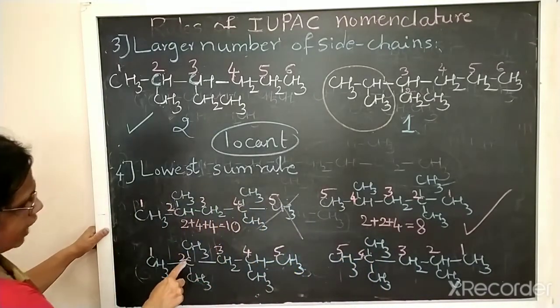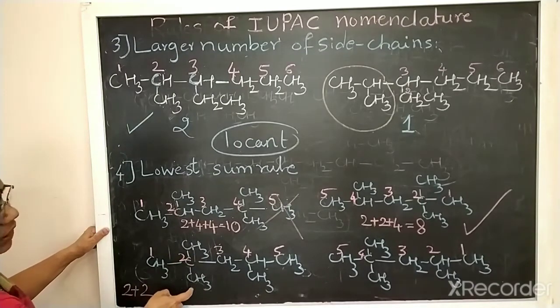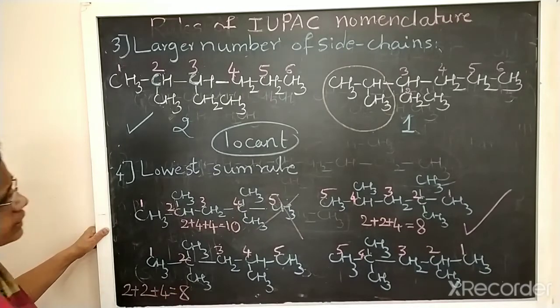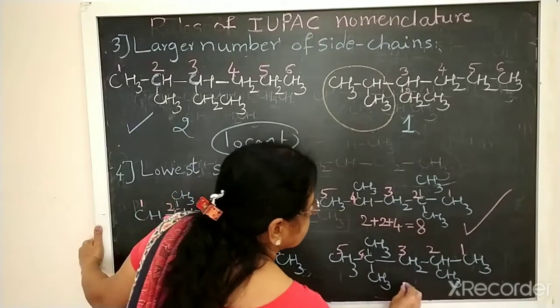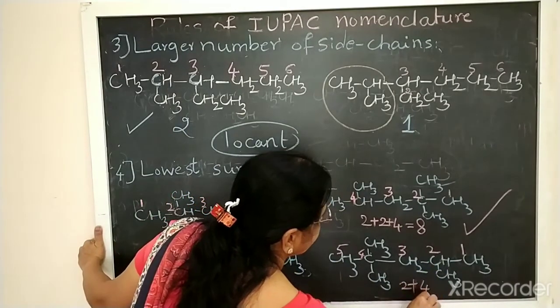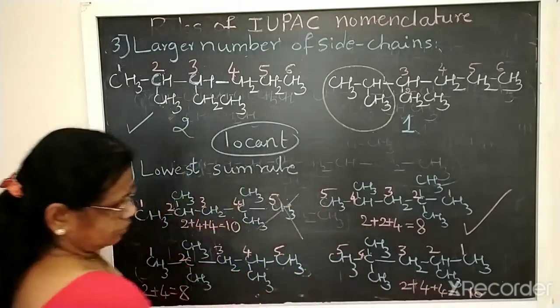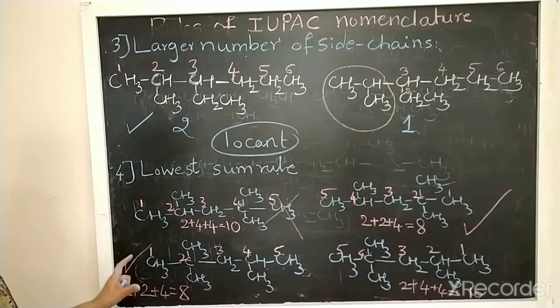So here if you add 2 plus 2, 2 groups are there, plus 4, this one comes to be 8 again. Okay. And here if you take this one, 2, only one group, plus 4 plus 4, this comes to be 10. Okay. So 8 here. So this should be selected.